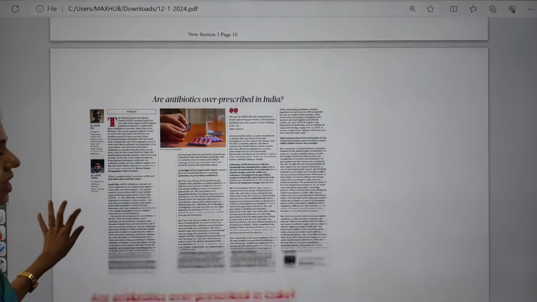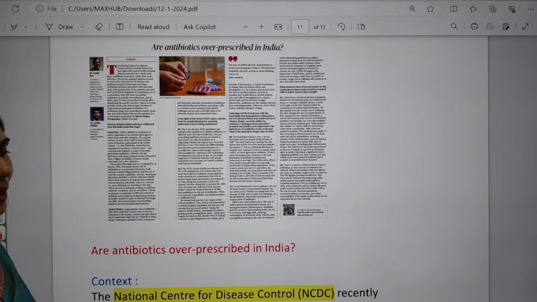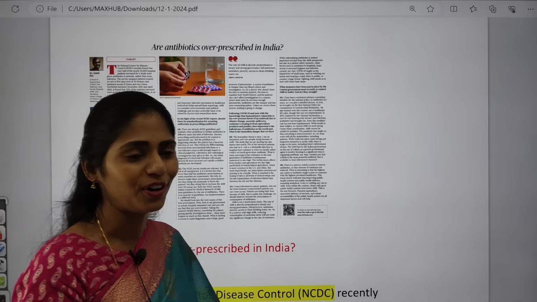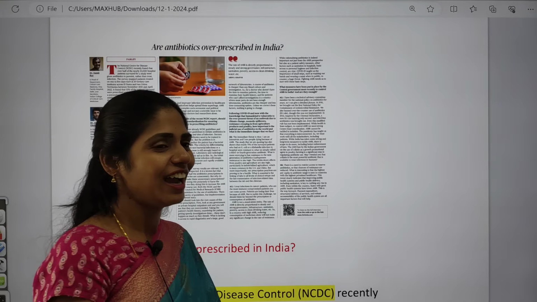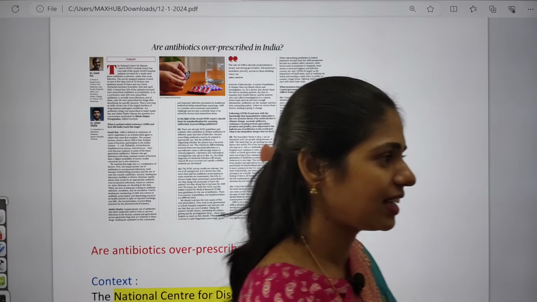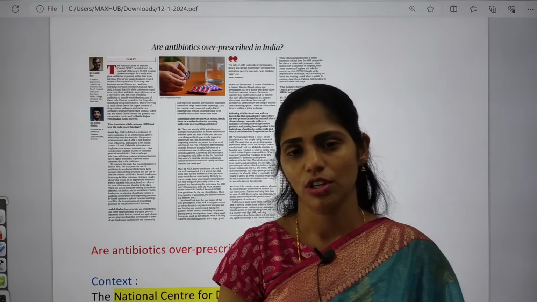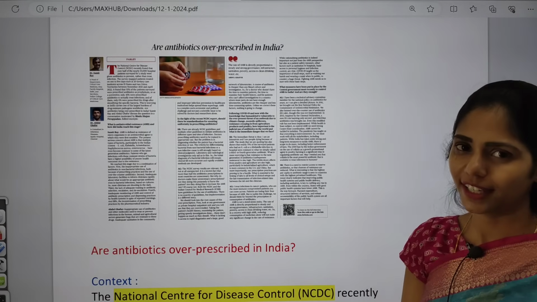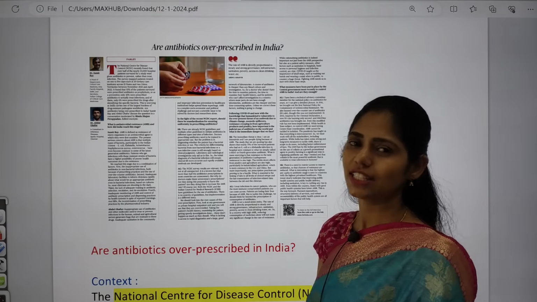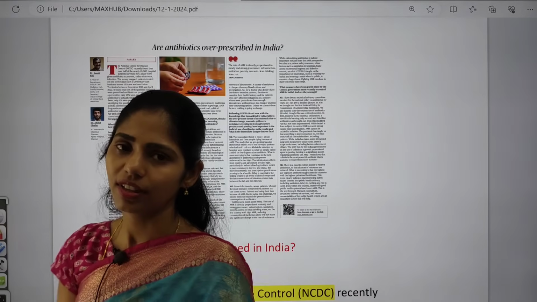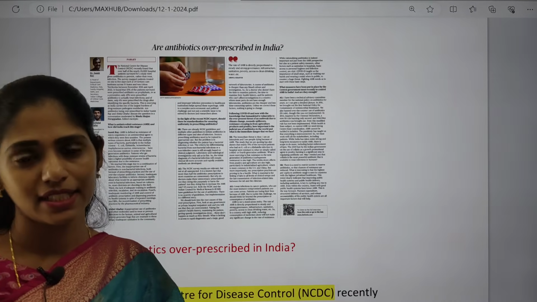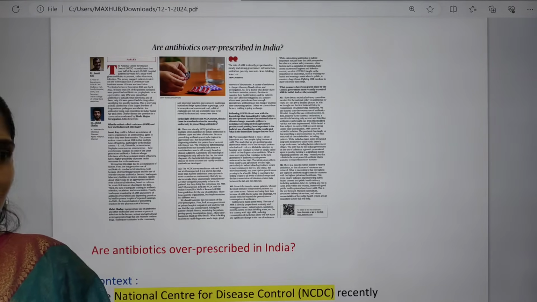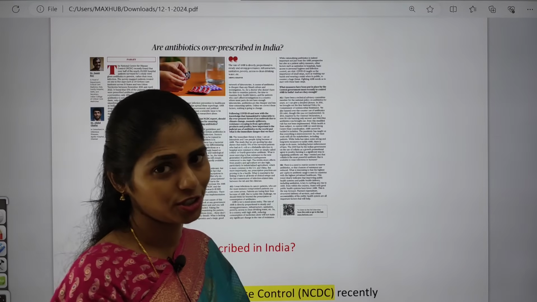And now let us see the next important topic, that is antibiotics over-prescribed in India. So whether over-exploitation is happening or not. Unfortunately, I don't know whether this article will come now, but during my internship in KIMS hospital, I did my project on irrational use of antibiotics, that too in the gastroenterology department. Yes, I found that irrational use of antibiotics is happening. Without any need, antibiotics are prescribed, and if I ask them, they say it is a preventive measure.